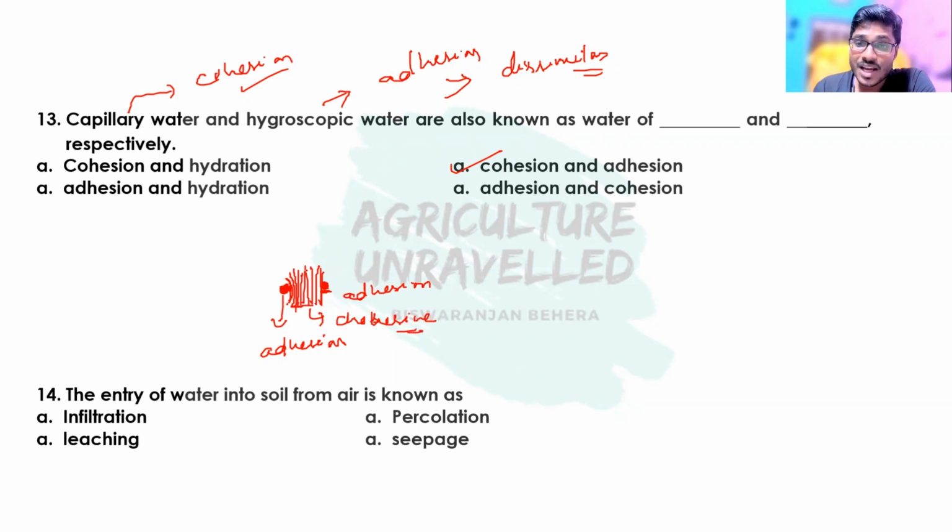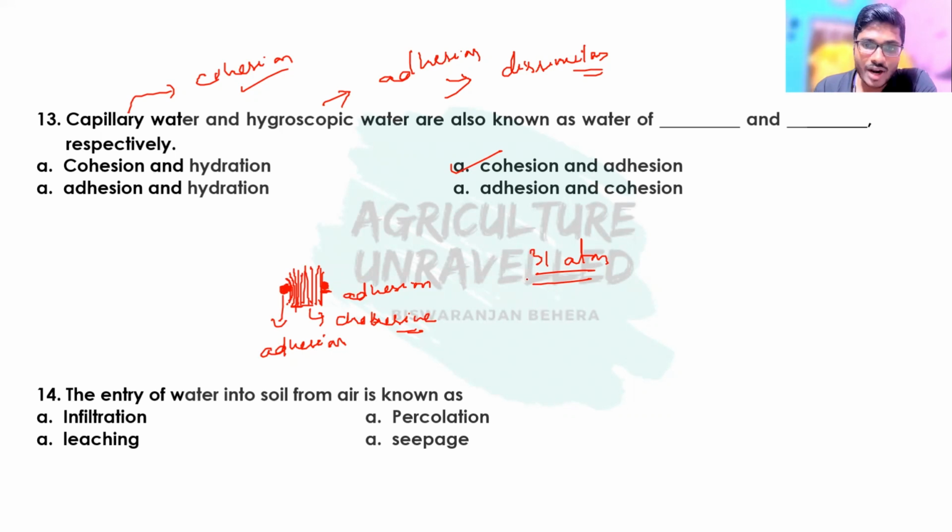So what is capillary water, and what is hygroscopic water? We know hygroscopic water is held at 31 atmospheric pressure and it is very difficult to separate from the soil particle because it is a thin layer of water around the soil particle. The adhesive force is the reason for hygroscopic water.